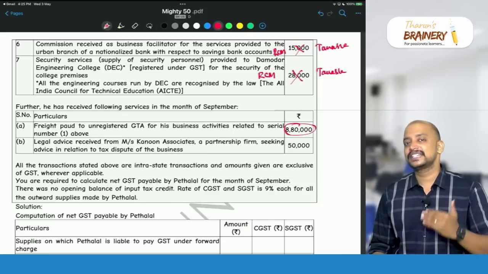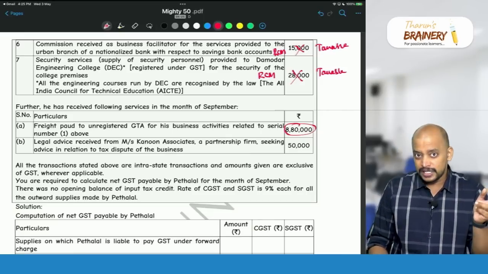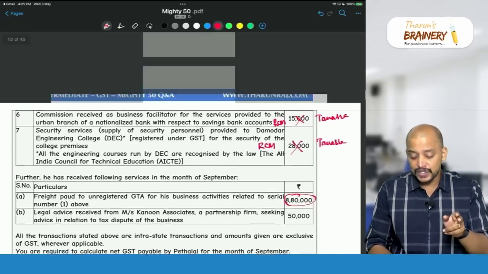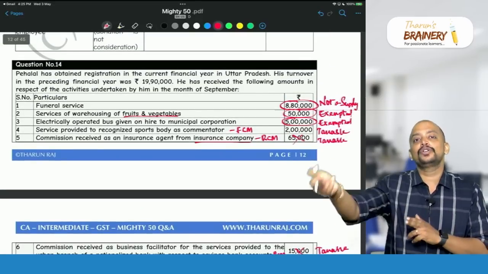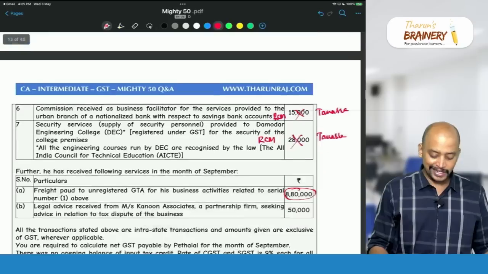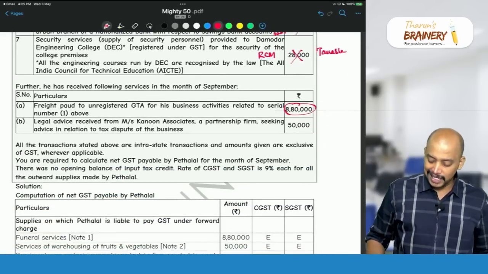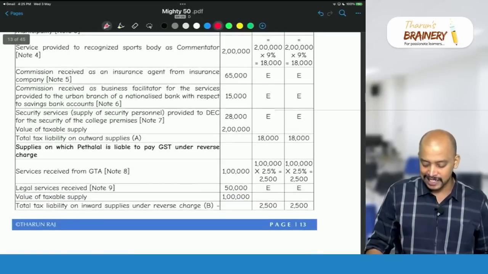Can they take ITC with respect to that? No. Why can they not take ITC? Because they are using this GTA service for providing outward supply, which is funeral service, which is not a supply. So there is no liability. Due to that reason, they cannot take ITC with respect to the inward supply. So 8,80,000, first they need to pay GST.